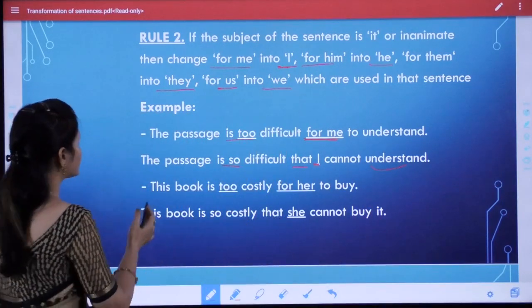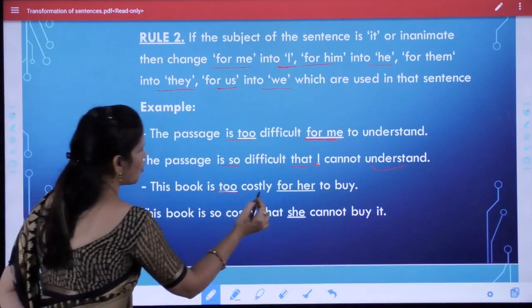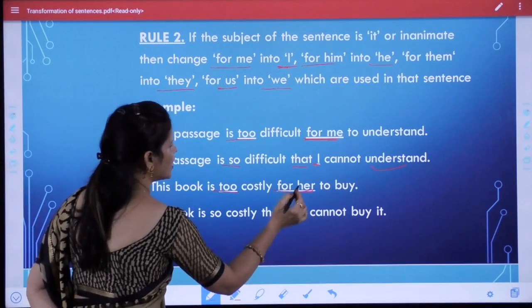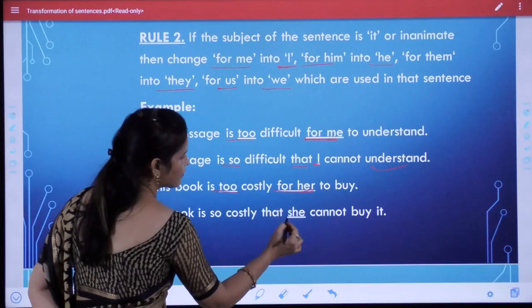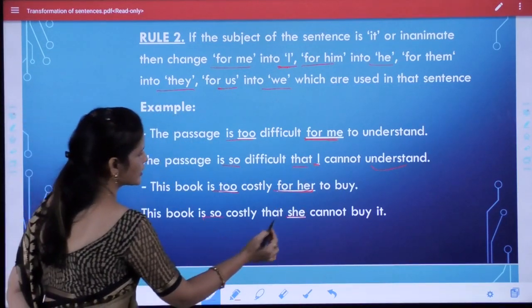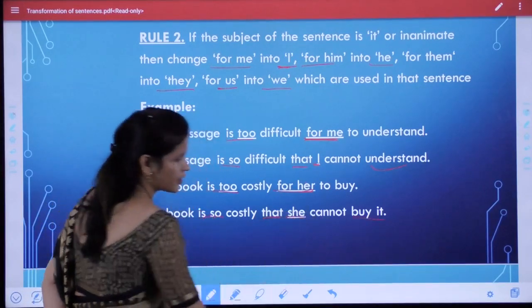In the same way, this sentence: This book is too costly for her to buy. Here "for her" is used, so instead of "for her" we use "she". This book is so costly that she cannot buy it.